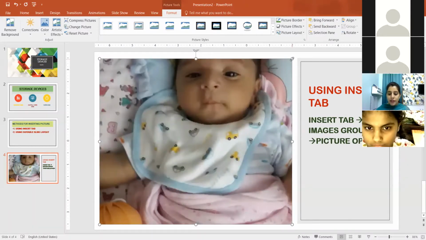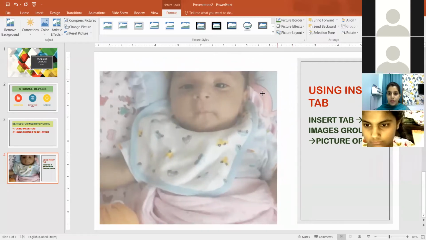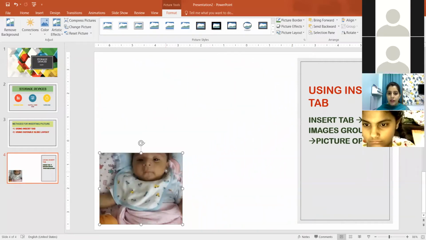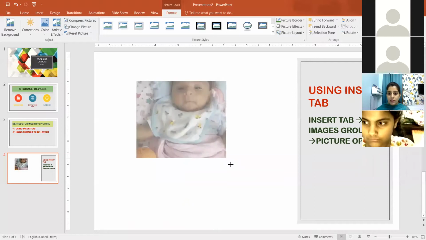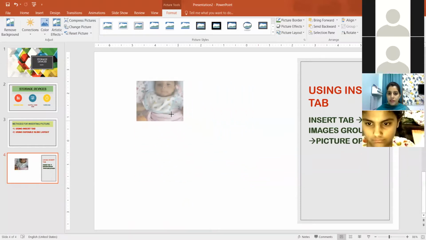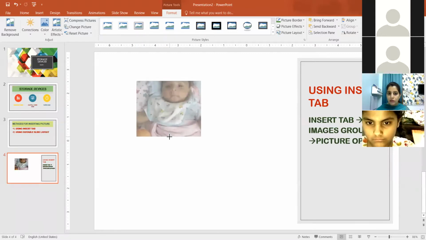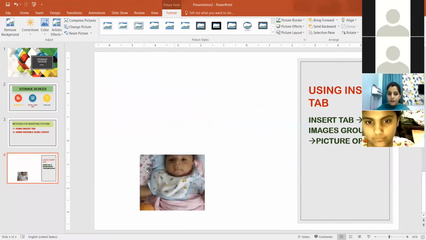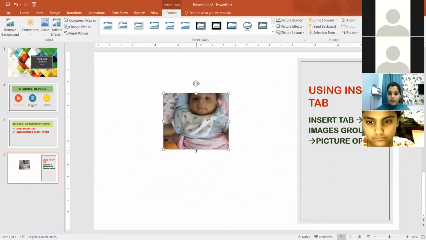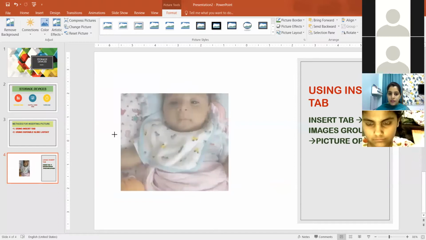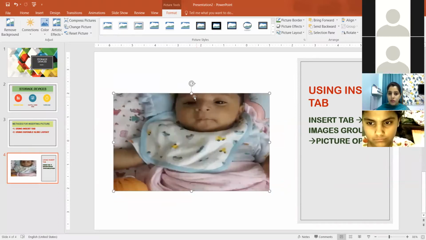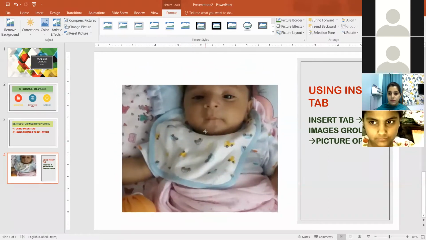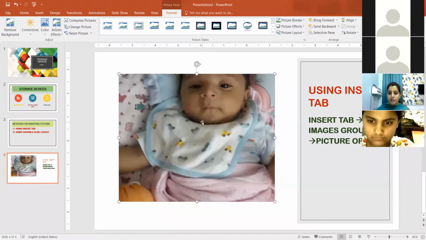Now you can resize the picture as well. Simply with the help of the corner handle, you can resize the picture like this. You can set the size of the picture according to your requirement. You can move your picture anywhere. Clear? This way you can increase the size of the picture also. Now I have inserted a picture.